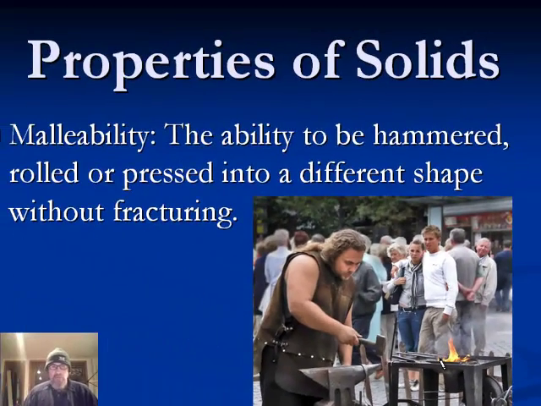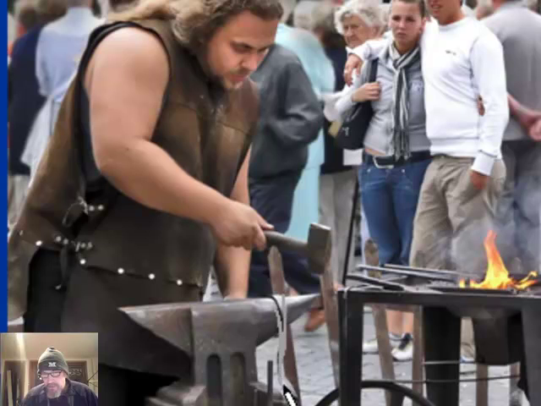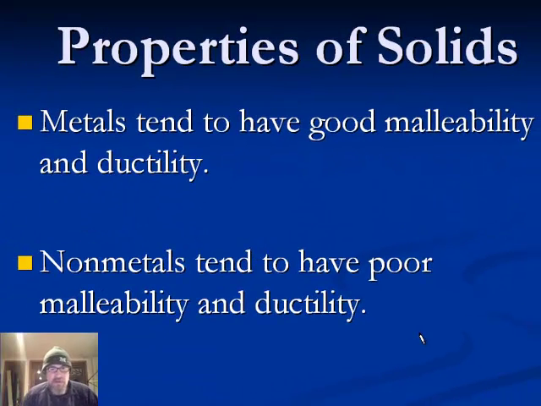That's the ability to be hammered, rolled, or pressed into a different shape without breaking, without cracking up. And the two are sort of related to each other. Here you see a blacksmith pounding on this metal strap here, and the metal strap is taking a new shape as he pounds on it. That's malleability. As solids go, metals tend to be pretty good at malleability and ductility. They stretch well, they pound well, and non-metals tend to be not that good at it. They have poor malleability, poor ductility.